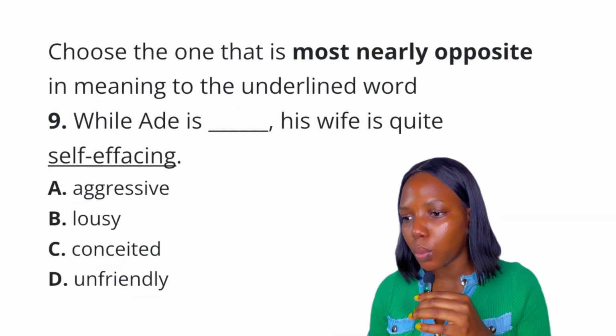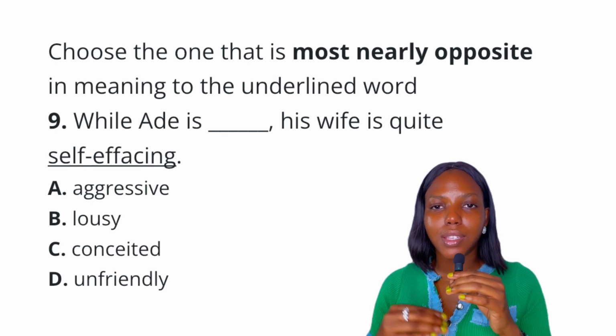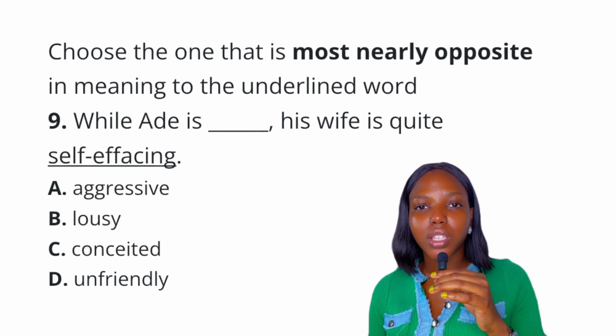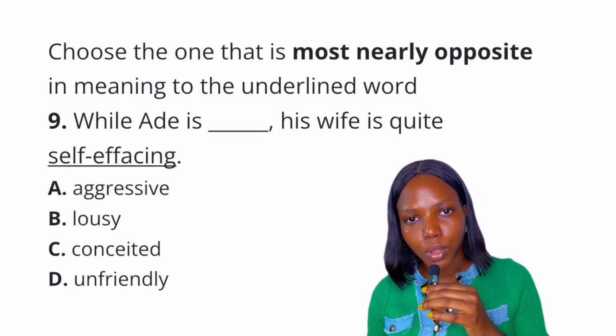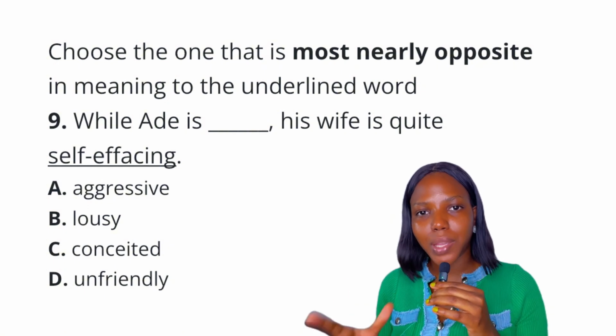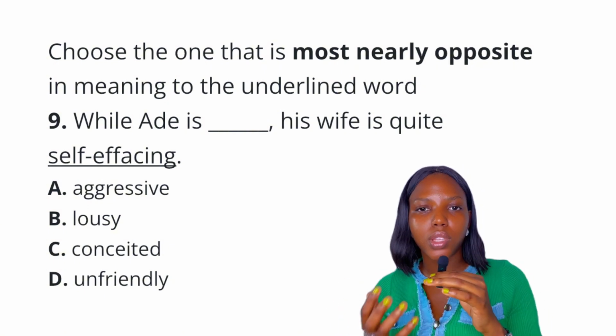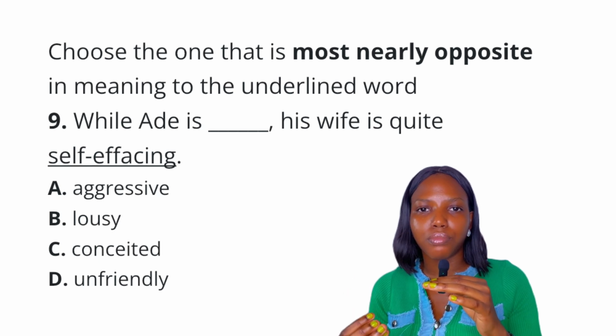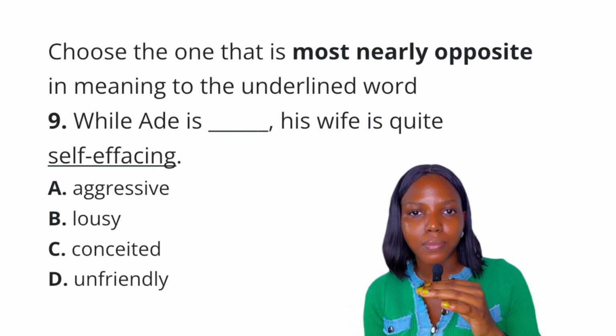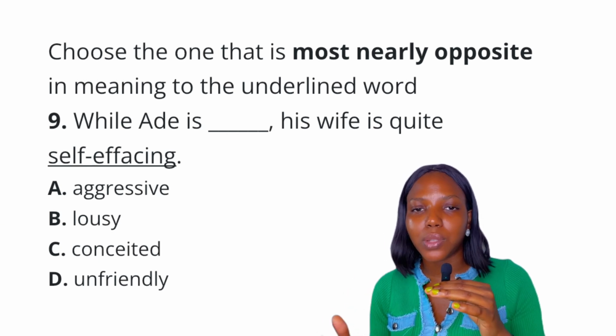Question 9. While Ade is dash, his wife is quite self-effacing. Self-effacing is used to describe someone that is modest. When we say someone is self-effacing, that person tends to make their actions or themselves unnoticeable as a result of shyness or humility, right? So we say self-effacing. That's what it means.